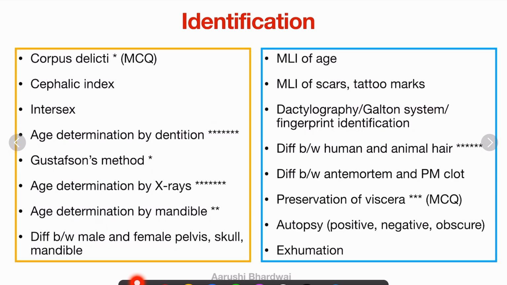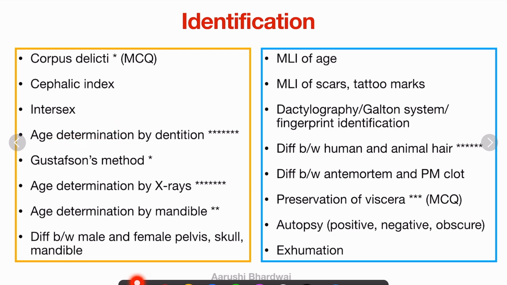So let us get on with the chapter identification. It is a very important chapter, and also a lot of spotters in FMT. I'll be making a video on spotters also, so make sure you subscribe to my YouTube channel because I'll be making a lot of videos on FMT. So identification, corpus delicti, an MCQ comes. What is corpus delicti? And cephalic index, also an MCQ purpose topic. And intersex, not so important, just read it through. The sex topic in the identification chapter is just a read one.